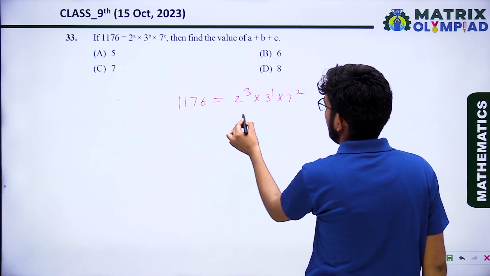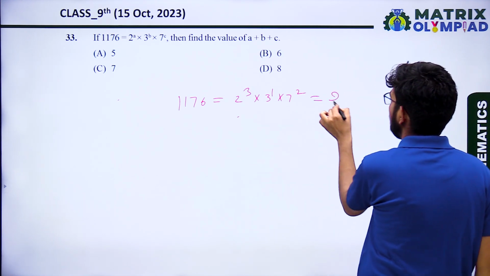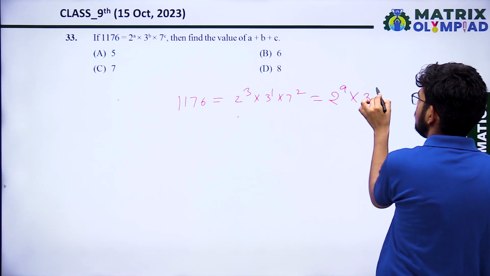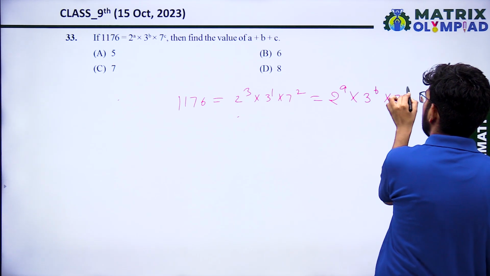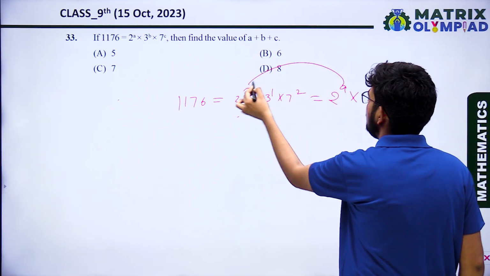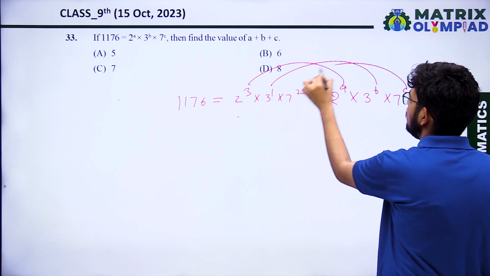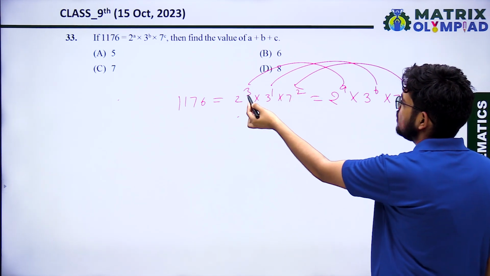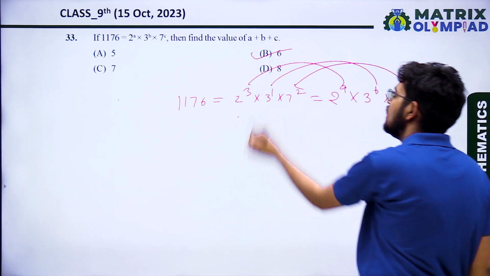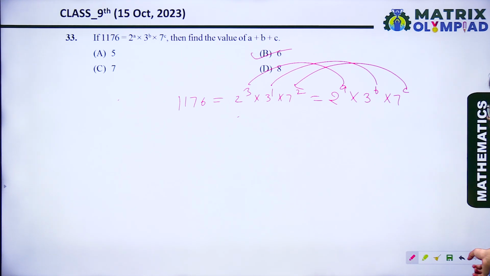So the value of a, when we compare 2^a into 3^b into 7^c, the value of a is 3, the value of b is 1, and the value of c is 2. The sum of these is 3 plus 1 is 4, plus 2 is 6. So option B is the correct answer.